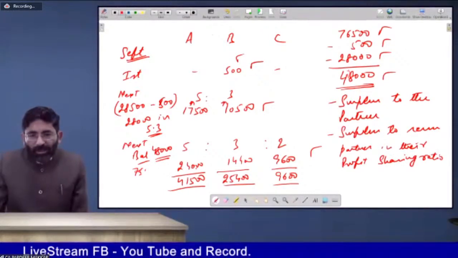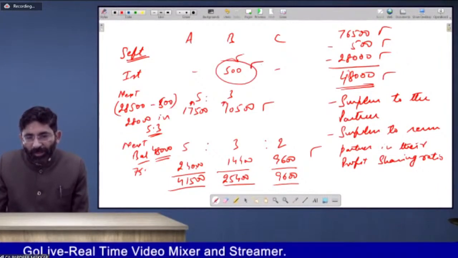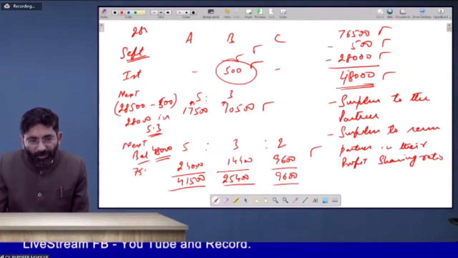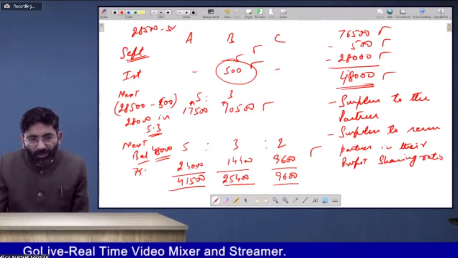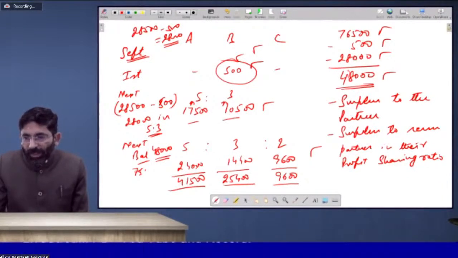Like in this case, the surplus comes for B first. So B will be paid first. Then the surplus is of A and B worth rupees 28,500, out of which 500 is already paid. So 28,000 will be settled to them. From where have I taken this amount?